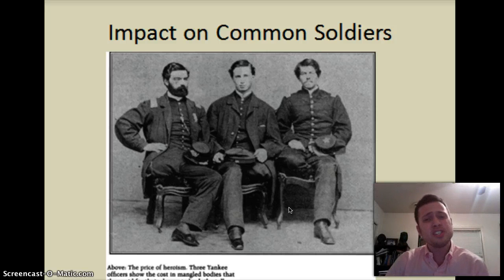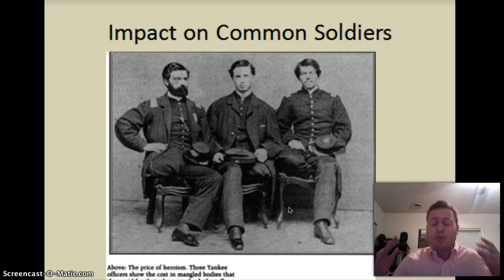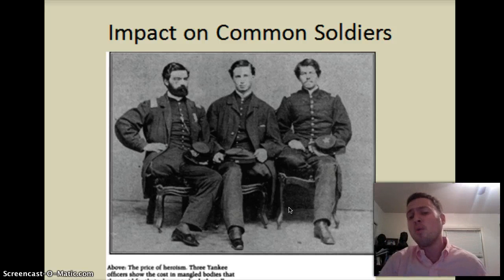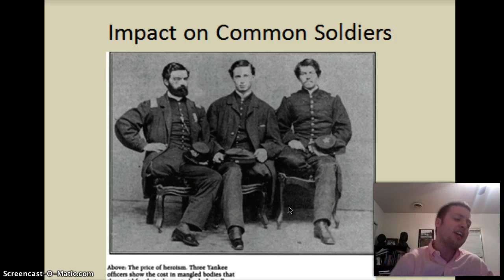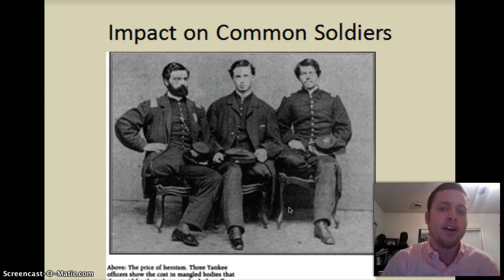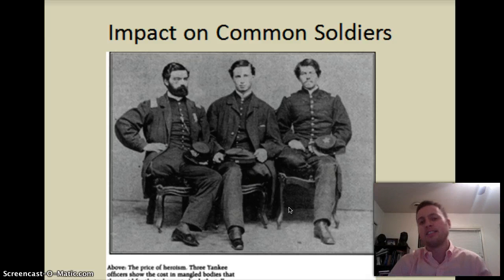Impact on common soldiers. Guys, over 600,000 soldiers died in the Civil War. The wounded were so many, and wounded means amputation. Soldiers lived for the rest of their life with permanent disabilities, such as losing an arm, losing a leg. They had to go back home, especially Southern soldiers, where their homes had been destroyed, and start all over. That is a sacrifice that Americans made between 1861 and 1865.